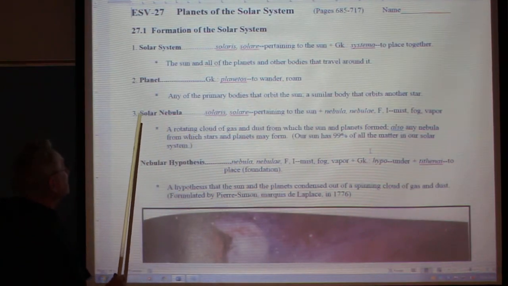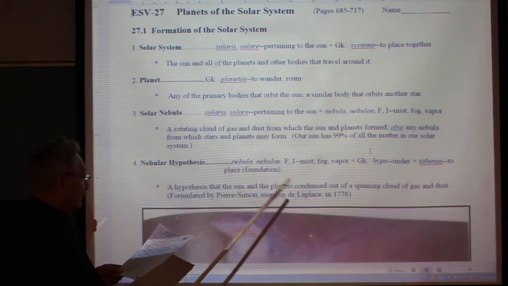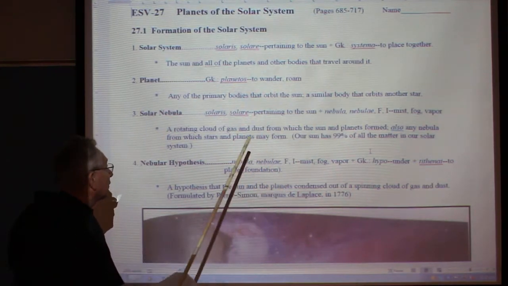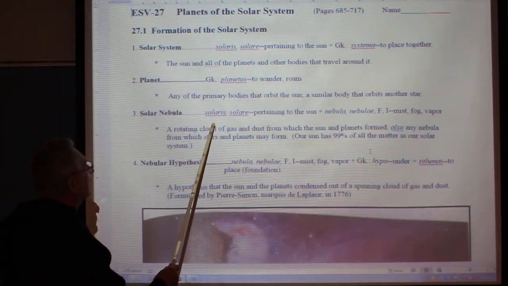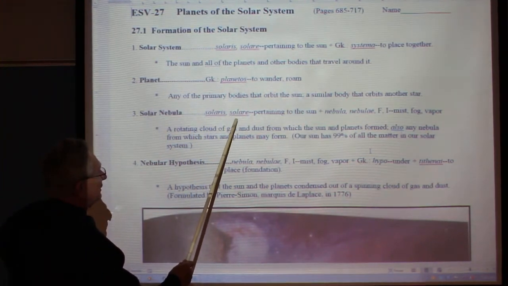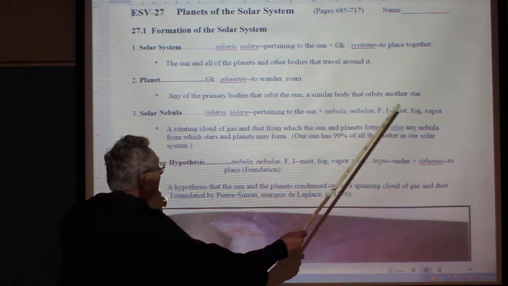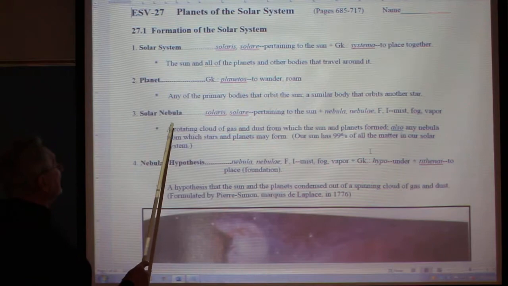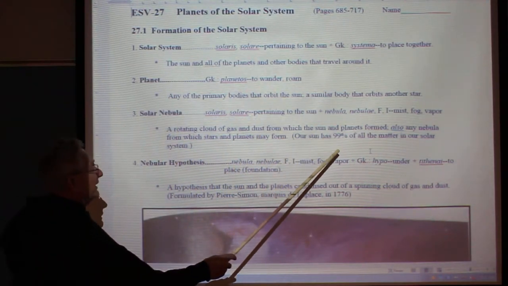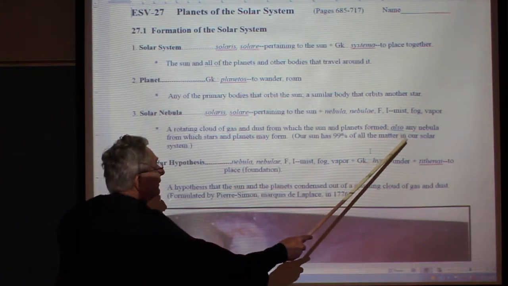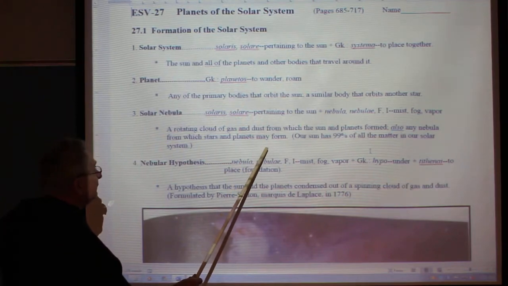The next word is solar nebula. That occurred in word 32 in chapter 1, sorry. So you've had this before. There is the same root for solaris and nebula, nebulae, feminine, mist, fog, vapor. So a rotating cloud of gas and dust from which the sun and planets form. Also, any nebula from which stars and planets may form.